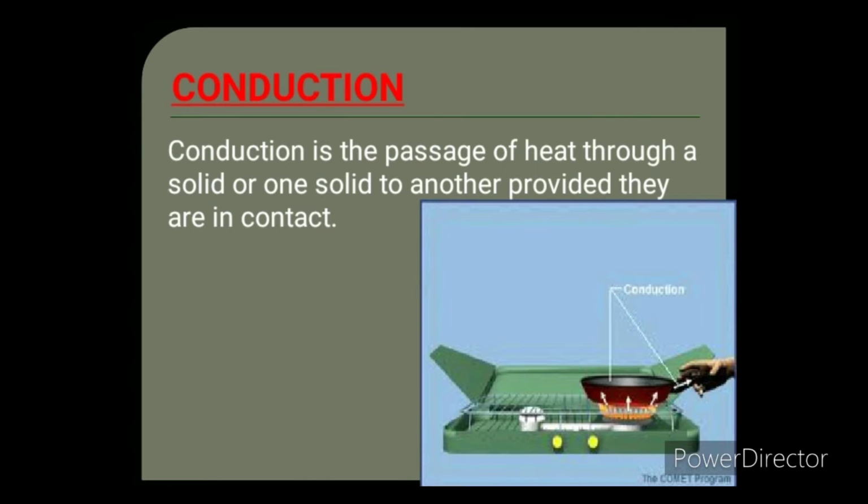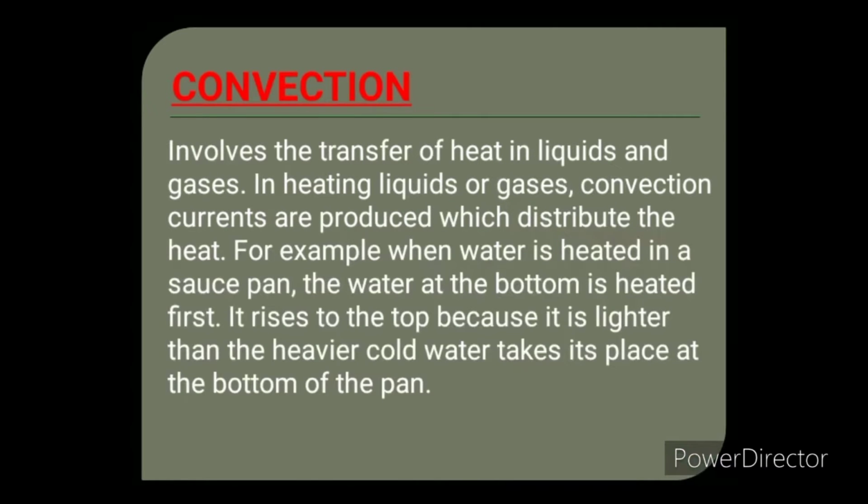Now next one is convection. Convection means transfer of heat through liquids and gases. For example, a convection oven uses fans to circulate hot air around food in order to cook the food faster than a conventional oven. By using the convection method, we can cook the food faster than the conventional method.